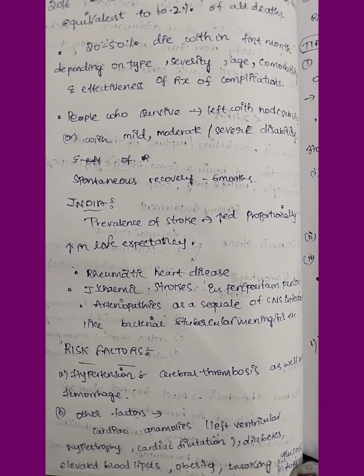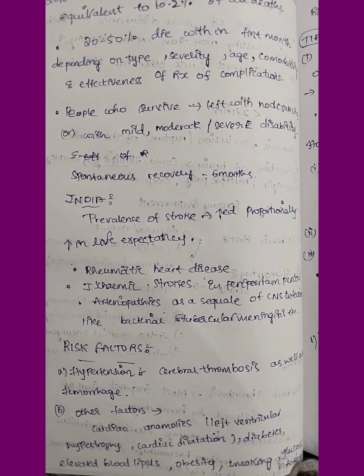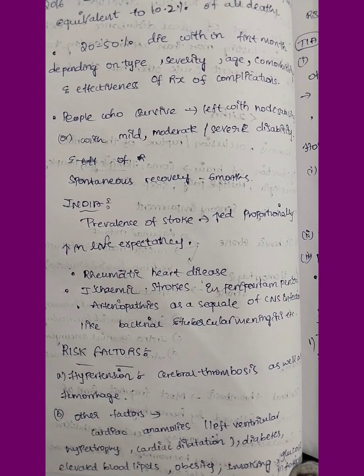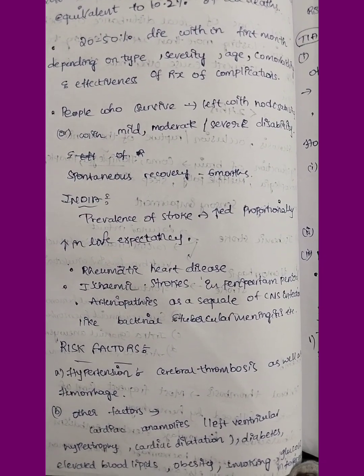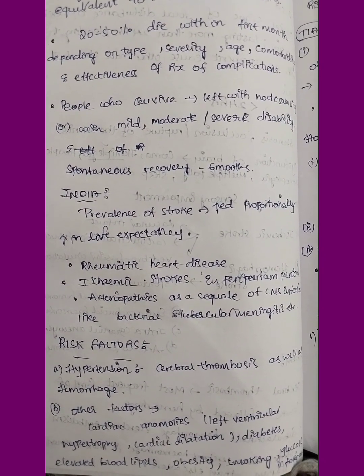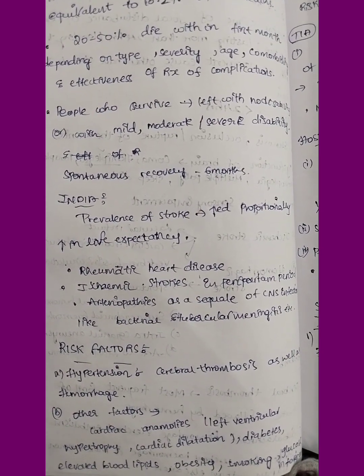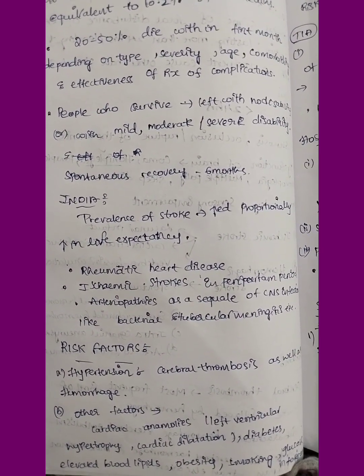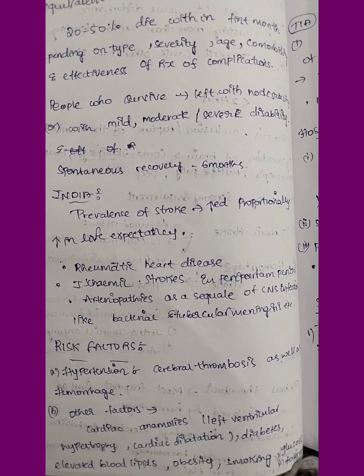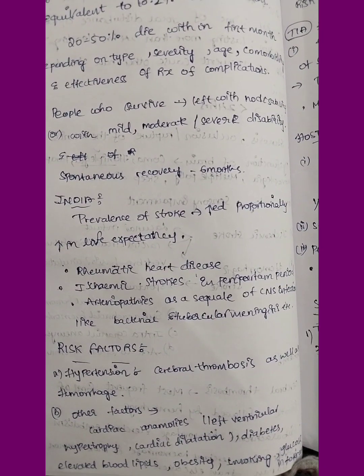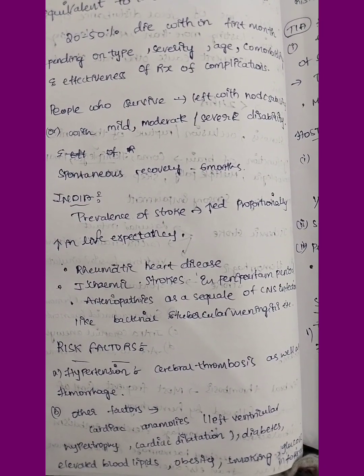In India, the prevalence of stroke is increasing proportionally with the increase in life expectancy. Another associated condition is rheumatic heart disease. Ischemic strokes may occur in the peripartum period, and arteriopathies may occur as a sequel of CNS infection, like bacterial or tubercular meningitis, etc. Coming to risk factors.